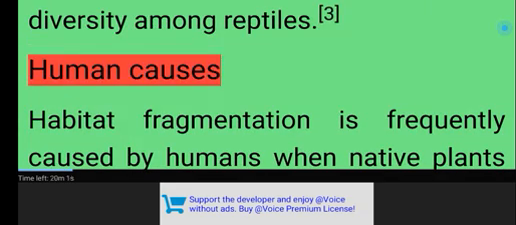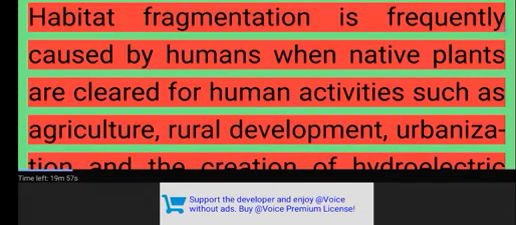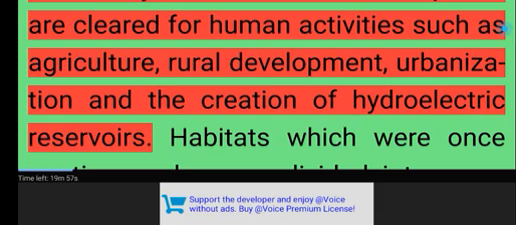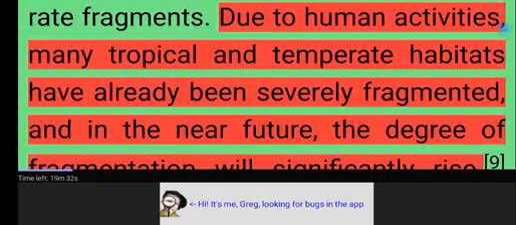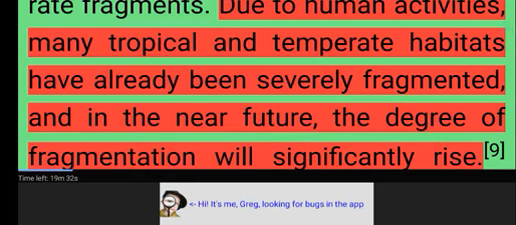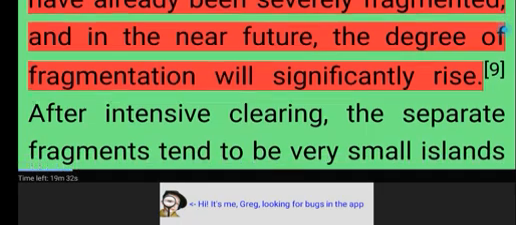Human causes. Habitat fragmentation is frequently caused by humans when native plants are cleared for human activities such as agriculture, rural development, urbanization, and the creation of hydroelectric reservoirs. Habitats which were once continuous become divided into separate fragments. Due to human activities, many tropical and temperate habitats have already been severely fragmented, and in the near future, the degree of fragmentation will significantly rise.